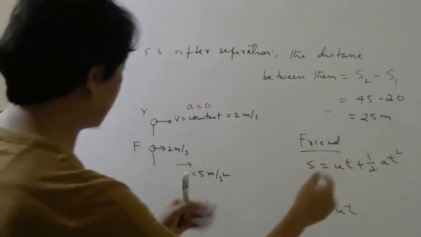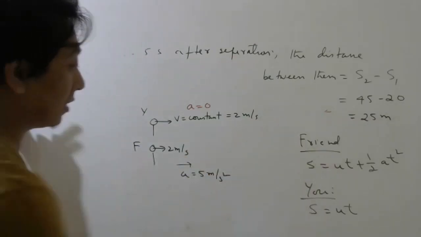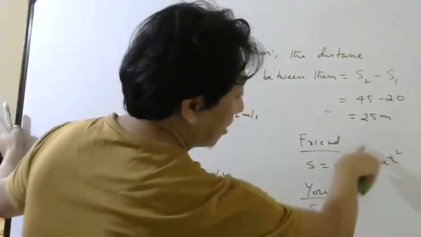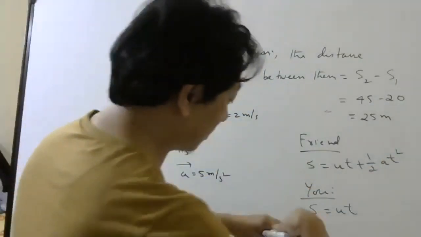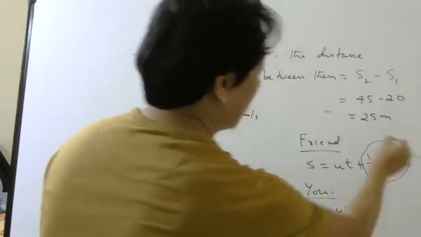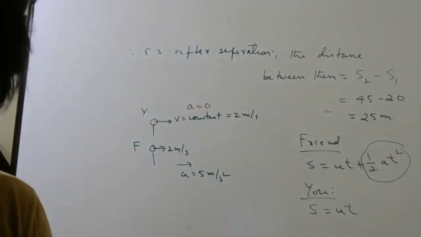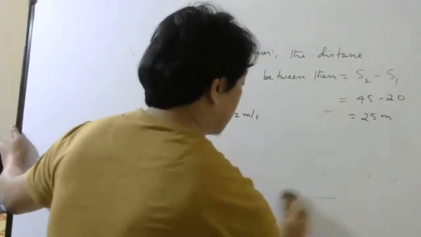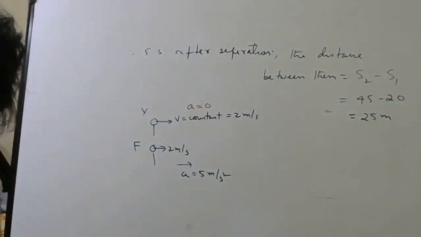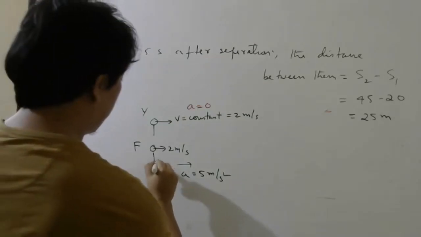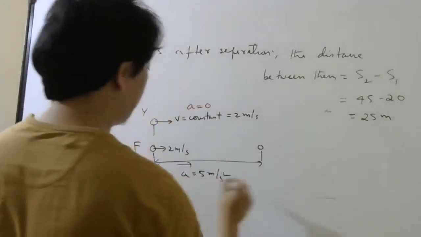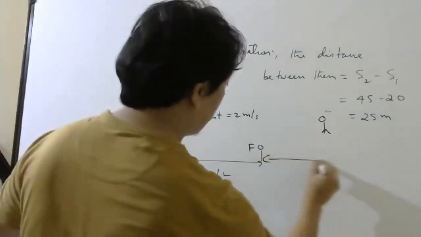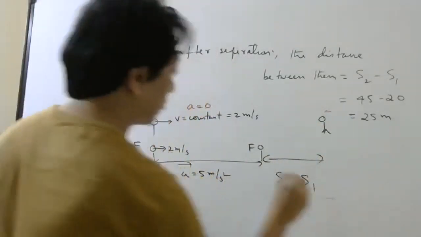So after 5 seconds, if your friend covers this much distance, you will cover this much extra distance. That's why there will be some gap after 5 seconds. If your friend reaches here, you will be somewhere here. Understood? And this gap will be S2 minus S1.